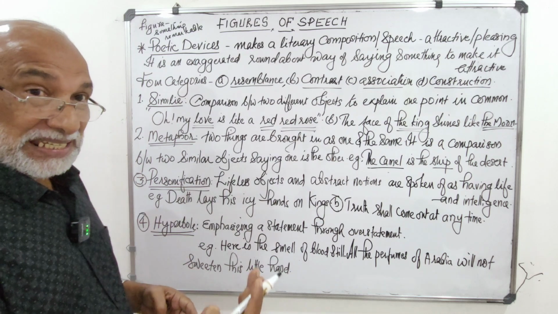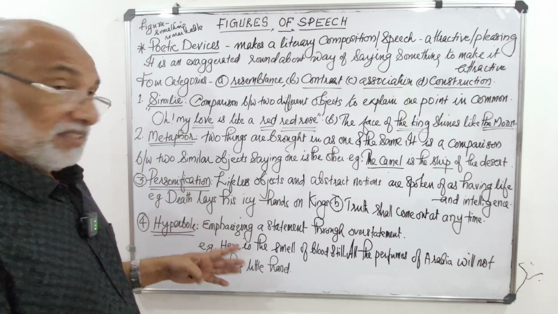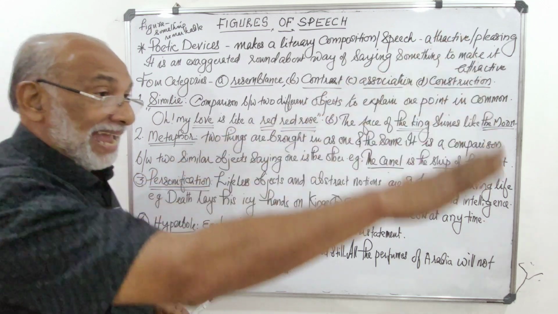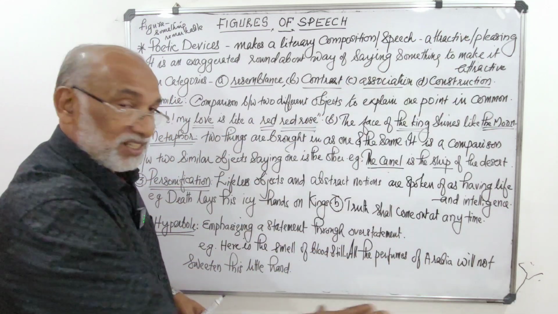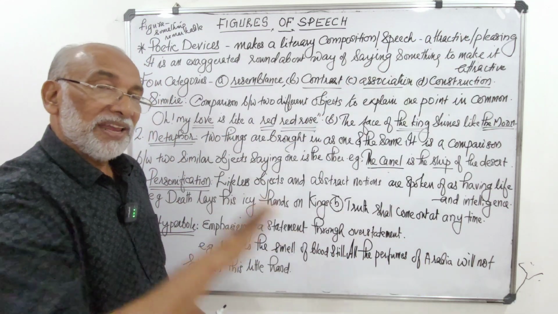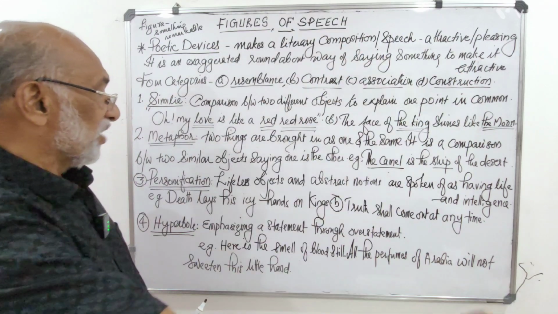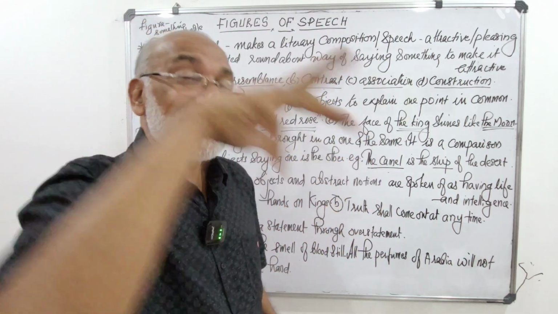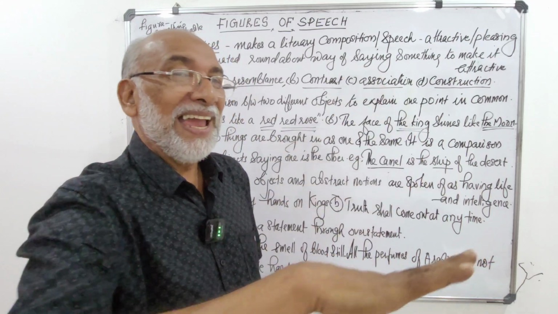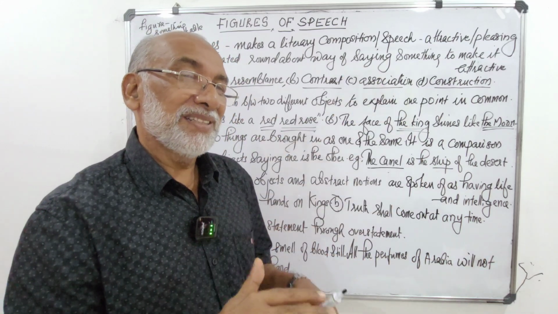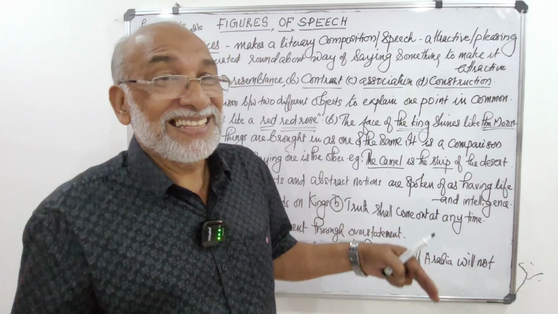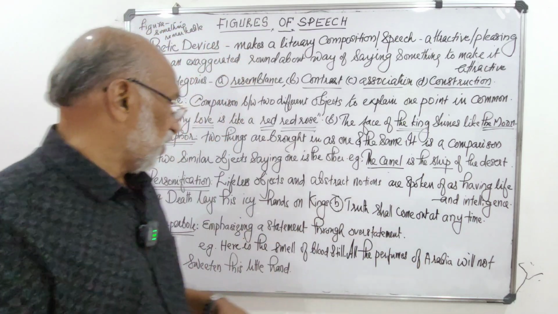So here death is personified. Death comes, like a human being, and lays his icy hands on kings. Not only on kings, on anybody. Death is said to have icy hands, very cold hands. You know, after death, our body becomes very cold, as cold as death. We have that expression in English.